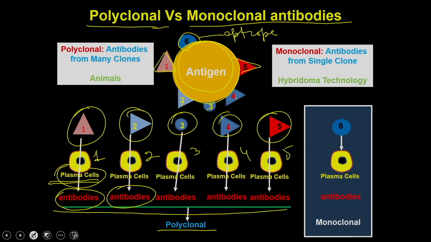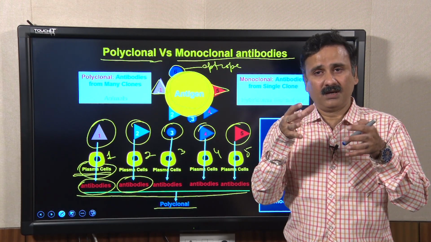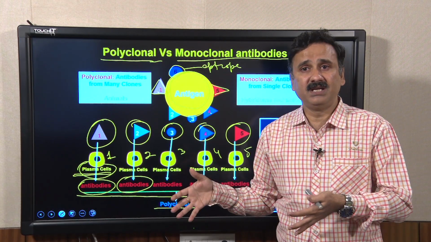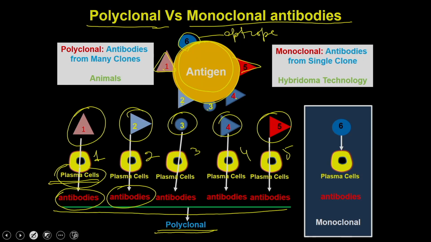Poly means many, clonal means clones, which means the antibodies come from multiple clones, against multiple epitopes of a single antigen, and the resultant antibody is called a polyclonal antibody.